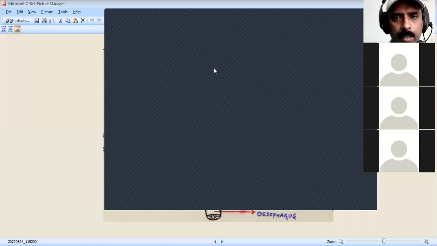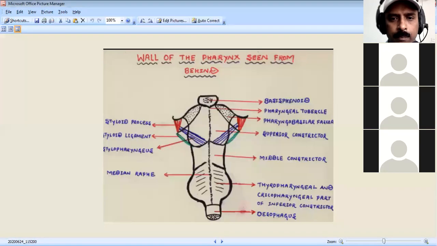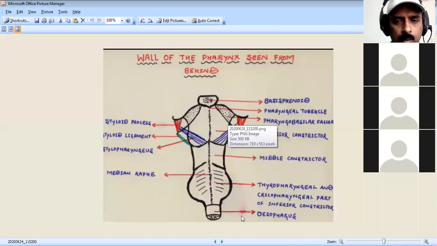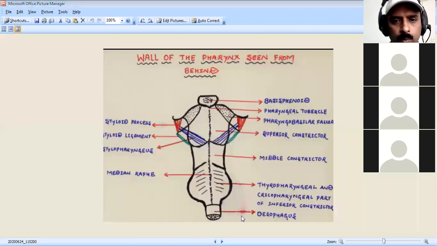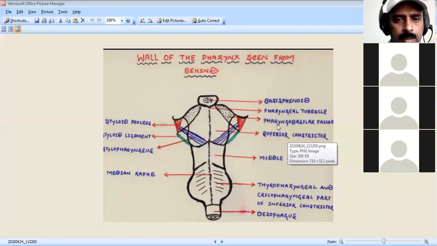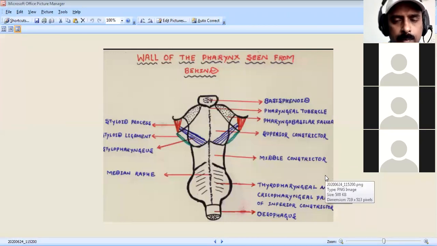Now going to the applied anatomy. In this you must see all three parts of the pharynx, which I have already shown you. In this diagram we have the total three parts of the pharynx: nasopharynx, oropharynx and laryngopharynx. Now the applied anatomy of the pharynx you have to know. First, inflammation of the pharynx is called pharyngitis.